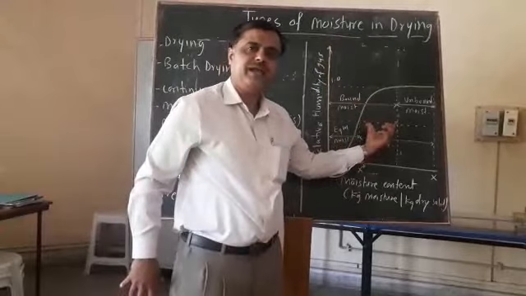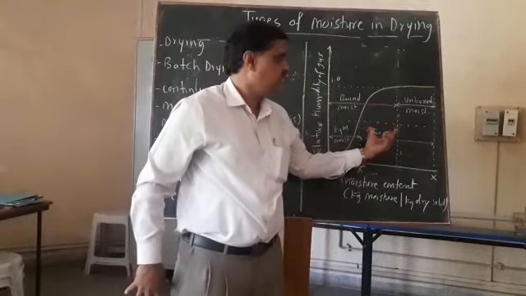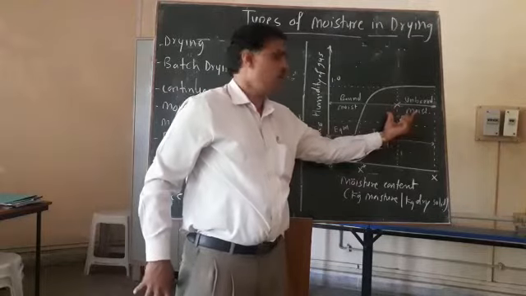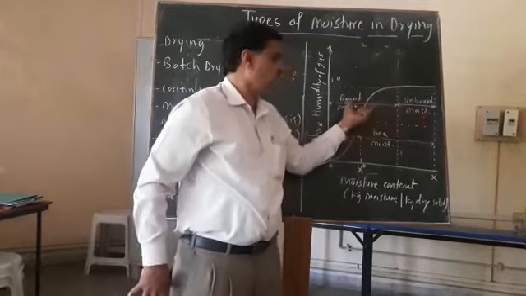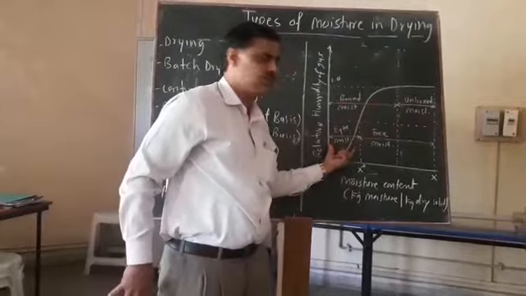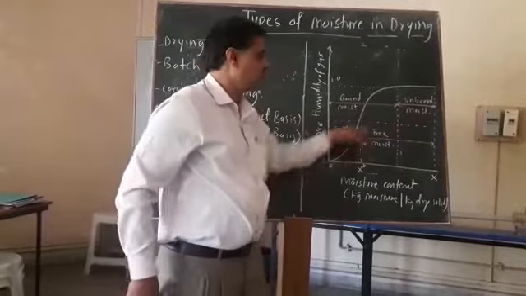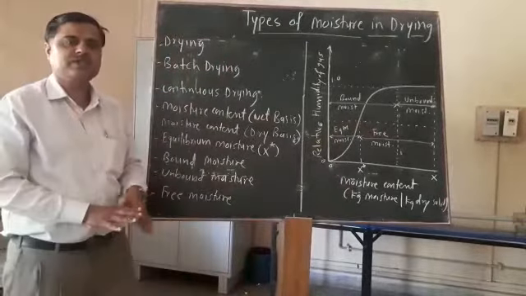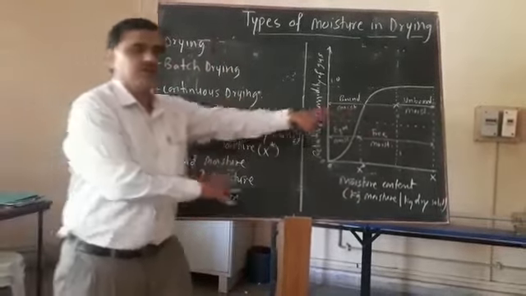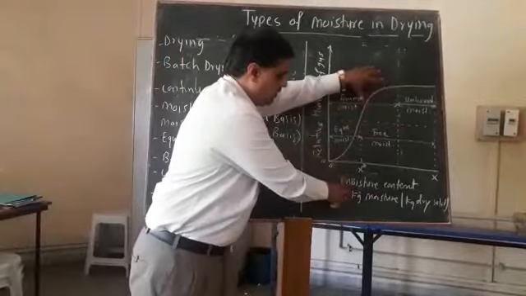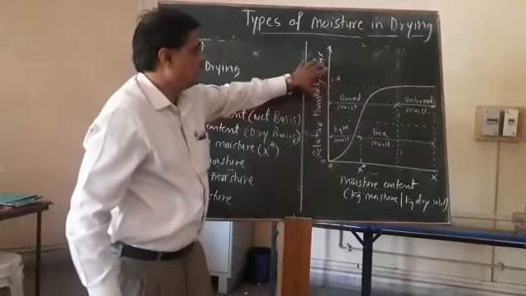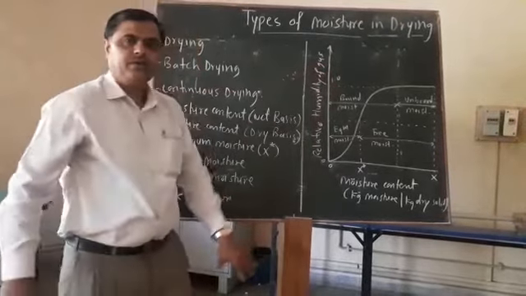In the graph we can easily understand the unbound moisture, bound moisture, free moisture and equilibrium moisture. With this we stop.